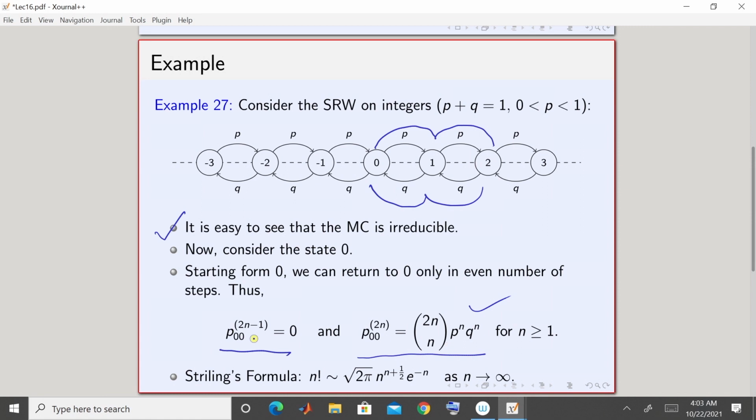So, P00 of 2n minus 1 is equal to 0 and P00 of 2n is equal to 2n choose n times p to the power n times q to the power n.